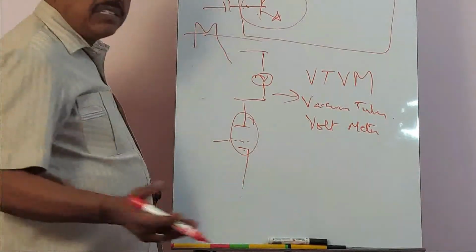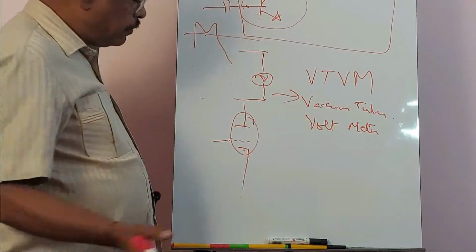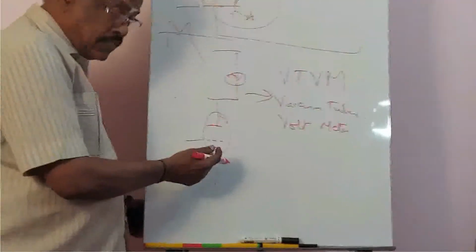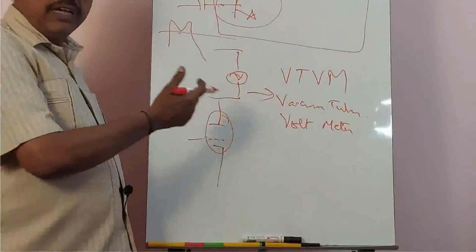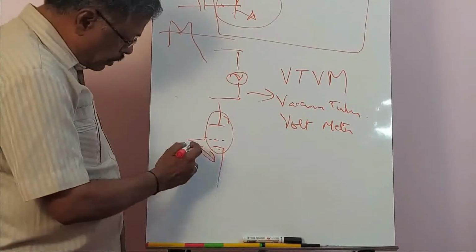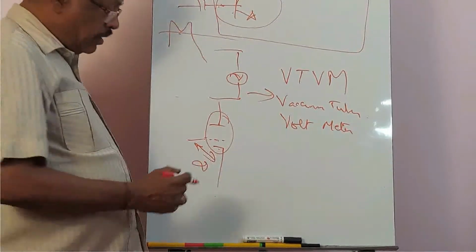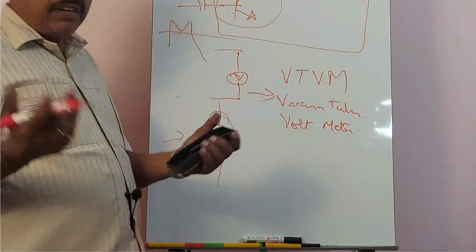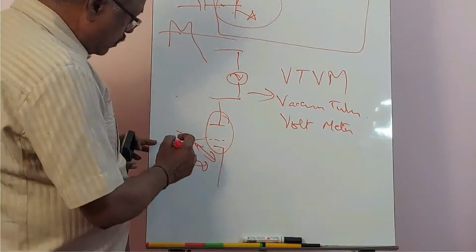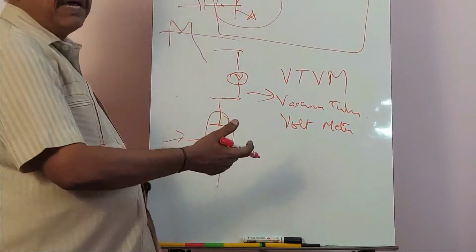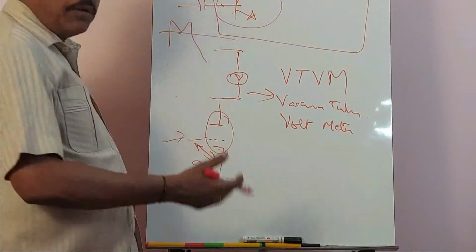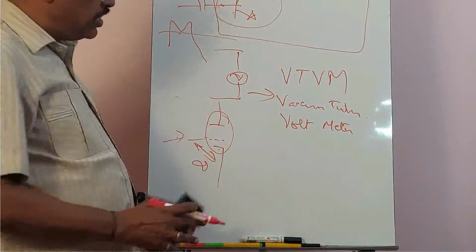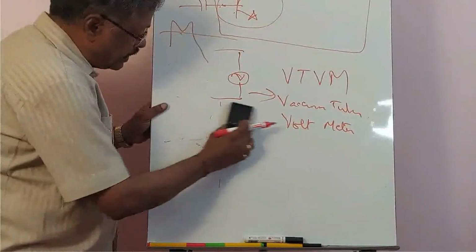There is no junction like a transistor. A junction like a transistor means there is an impedance. But if the grid is not at all touching the cathode or anode, the impedance is going to be infinity. If the input impedance is infinity, this grid will not draw any current from the signal at all. Therefore, it may be simply amplifying, processing, to apply to a real voltmeter where the exact voltage can be measured. That is called the vacuum tube voltmeter, VTVM.